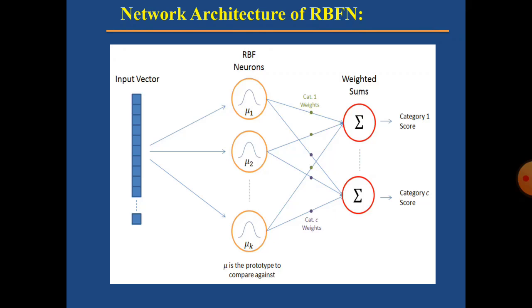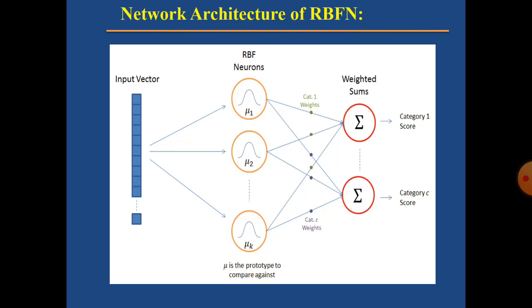Coming to the second layer, the second layer is the RBF neurons. Here, mu is the prototype to compare. Different inputs are there. This input belongs to which prototype? Here internally there is a prototype.